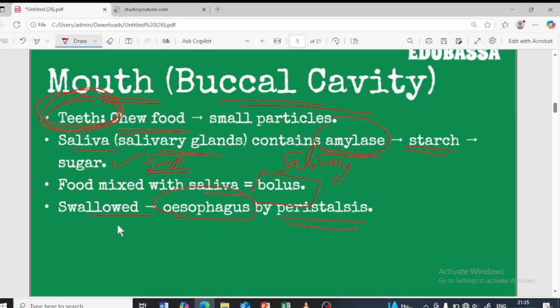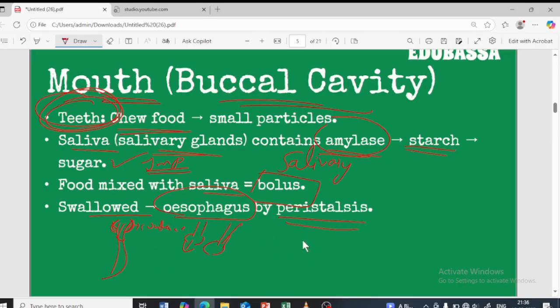So peristalsis is nothing but, imagine this is the esophagus and here the food is present. This region is going to contract, and then the food passes here, so this region is going to relax, and this region gets contracted, and again food passes like this, so this region relaxes and this region contracts. This is going to take place throughout the alimentary canal, not only in the esophagus.